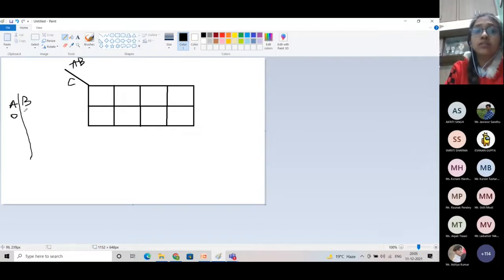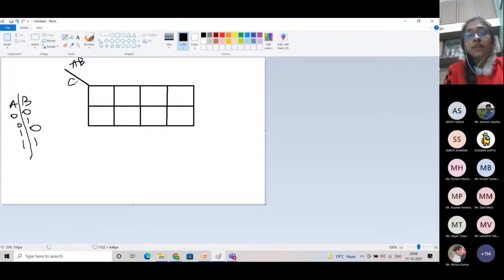All the given inputs are 0 0, 0 1, 1 0 and 1 1. These are all the possible inputs from two variables. You already know this.